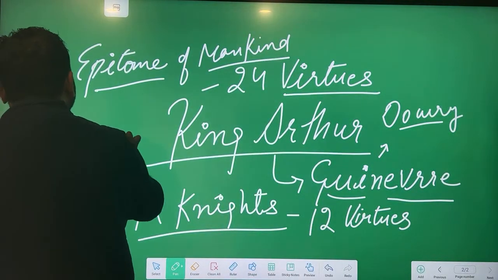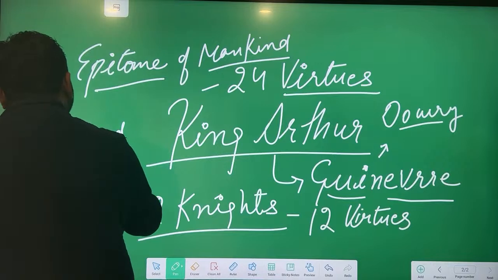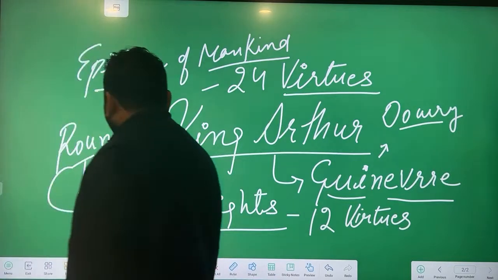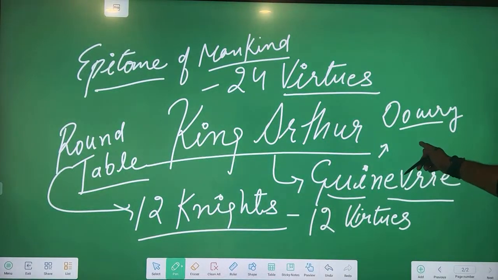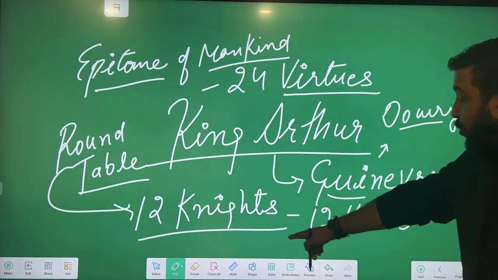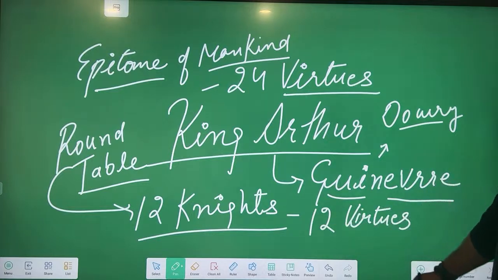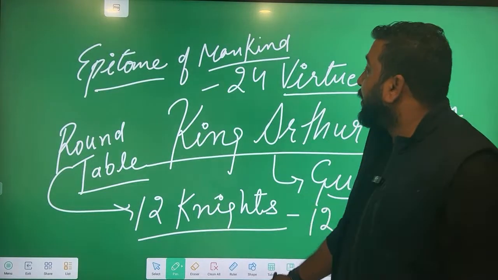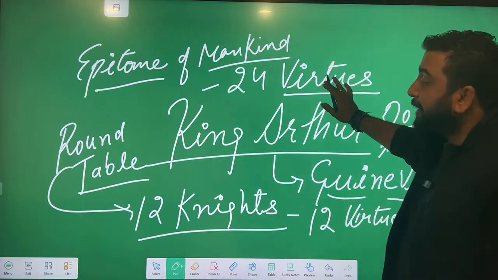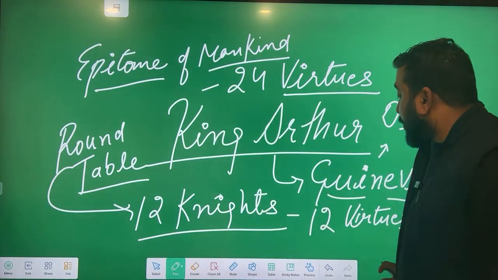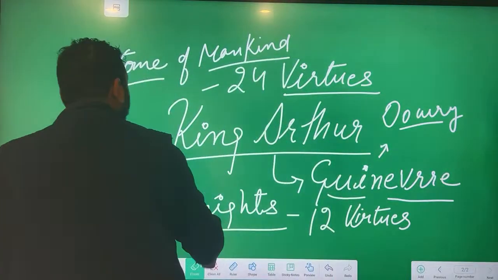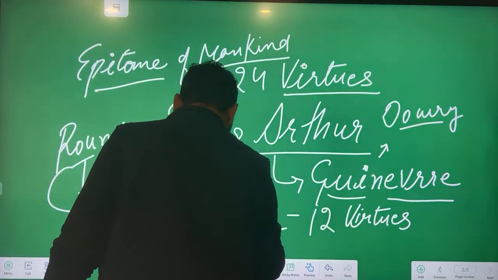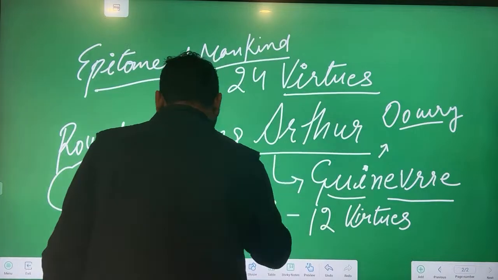So King Arthur and his round table. Who are the round table? What is the round table? 12 knights brought by Queen Guinevere as a dowry gift. These 12 knights all had 12 virtues, one for each. King Arthur with 24 ideal gentleman qualities, knights with 12 qualities. Now, let's talk about the story. So, what happens here? I hope you have taken the screens.